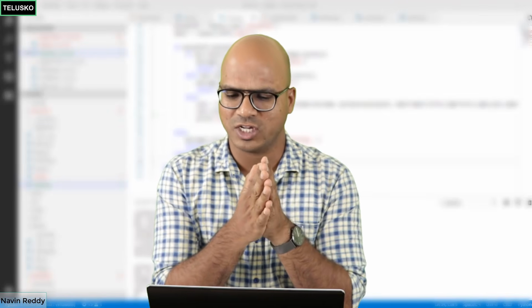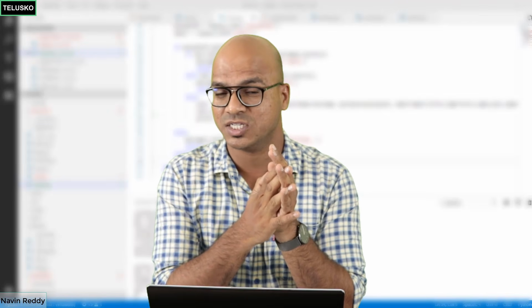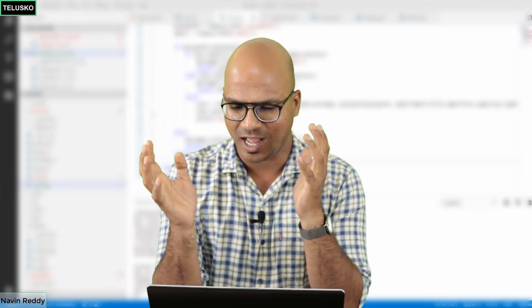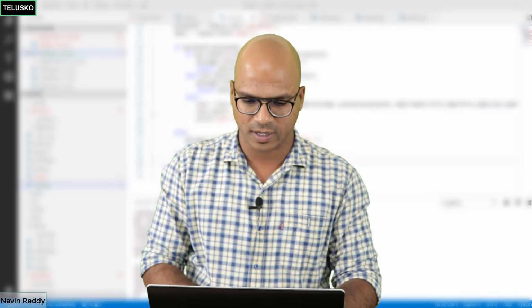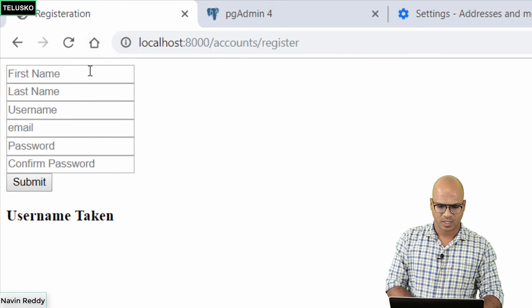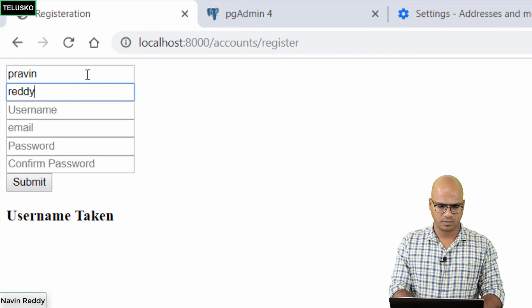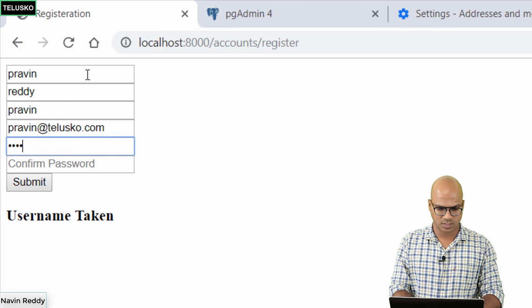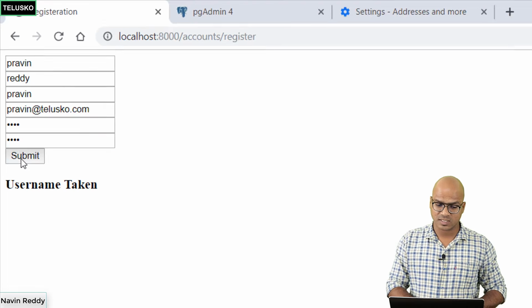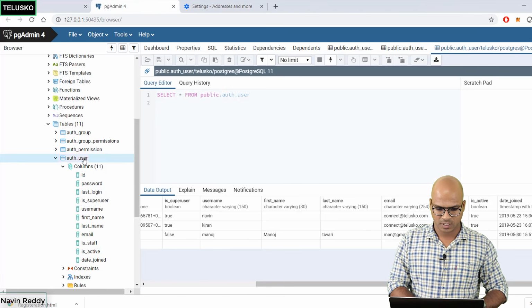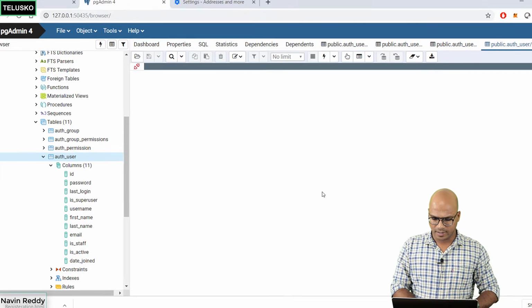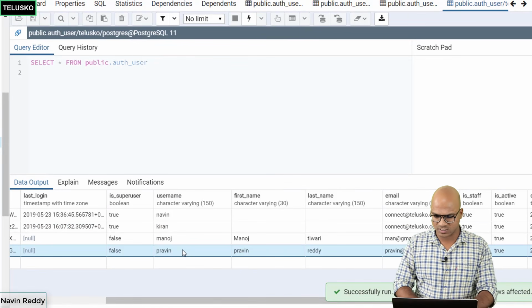Now we have worked with registration, and then we were also able to send the messages from the views to the page. But now, okay, so data is getting stored in the database, but now how will you log into the system? But before login, again, we'll run the code just to create a new account. And this time we'll go for, let's say Praveen Reddy, username is Praveen, email is praveen@telusko.com. And the password, let's say 0000, 4 zeros, and then same goes here. Click on submit. The moment it's done, in the database, it should be there. Let's verify. If I right click, view all data, we got a user, and you can see we got Praveen here.